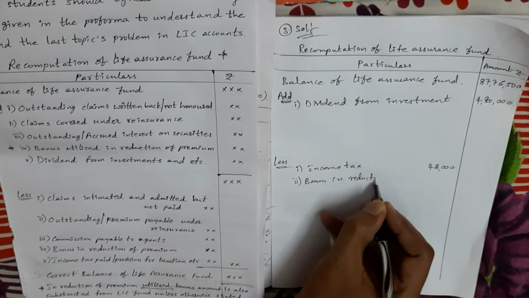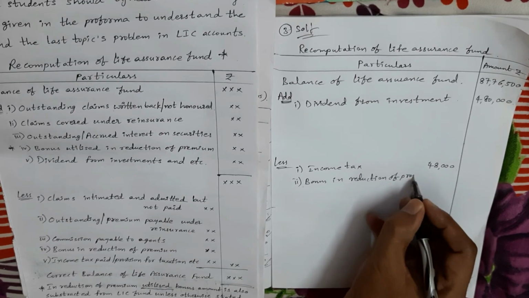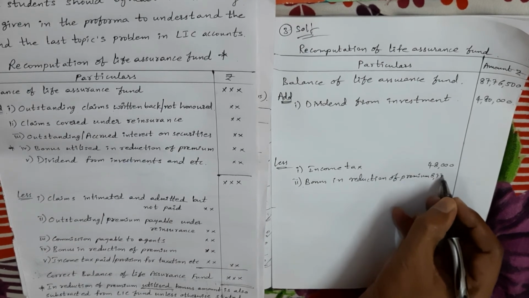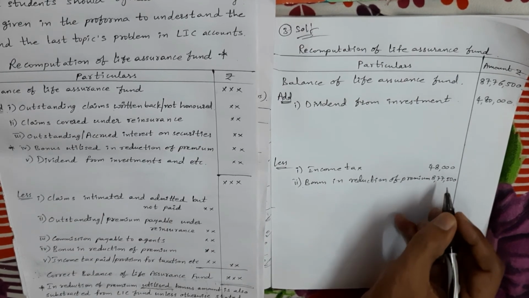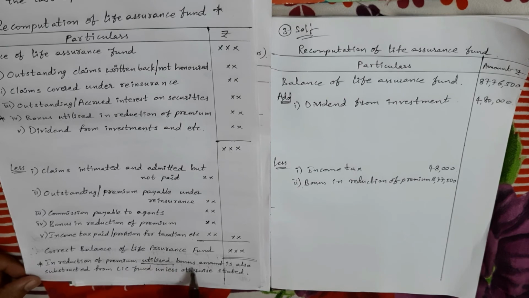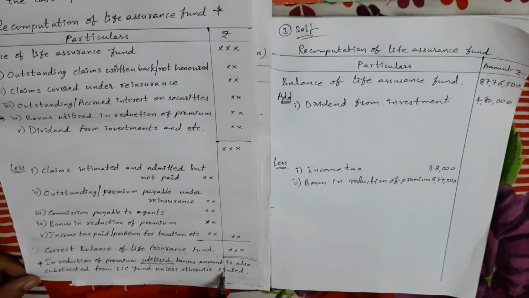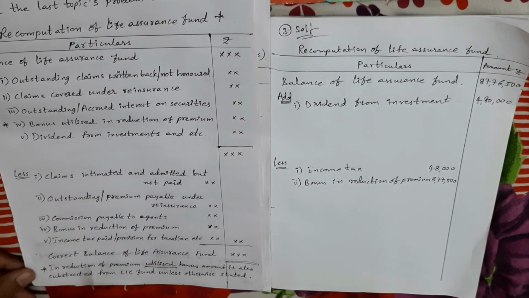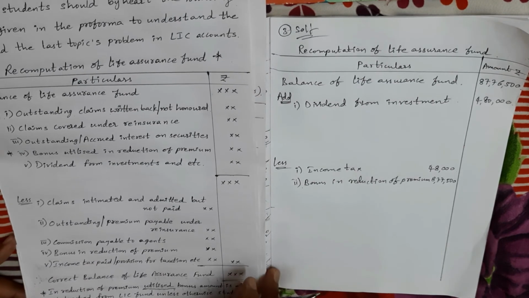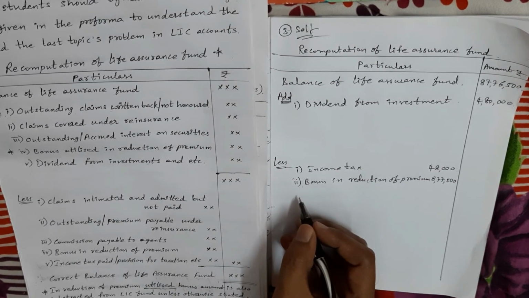Bonus in reduction of premium. The amount is 8 lakhs 77,500. So my dears, remember the point. In reduction of premium, the utilized bonus amount is also subtracted from the life assurance fund unless otherwise stated. So generally we take it in add and also in less. Unless otherwise stated, we should take it twice if nothing is mentioned.